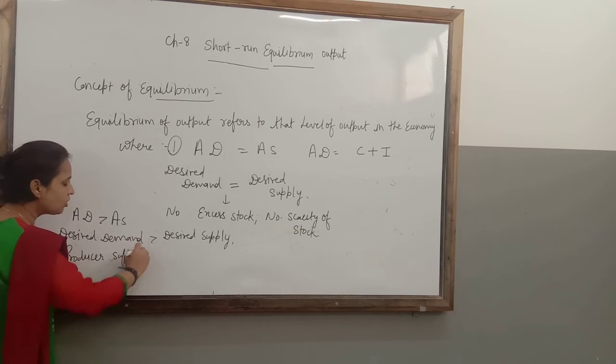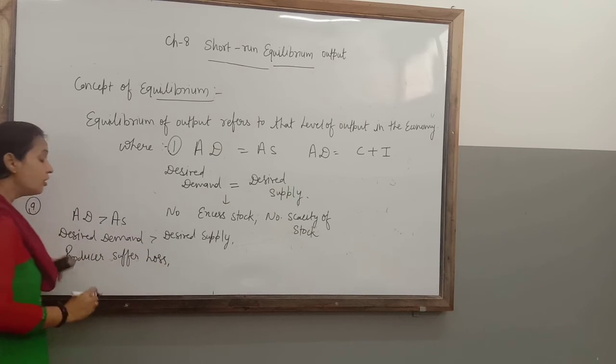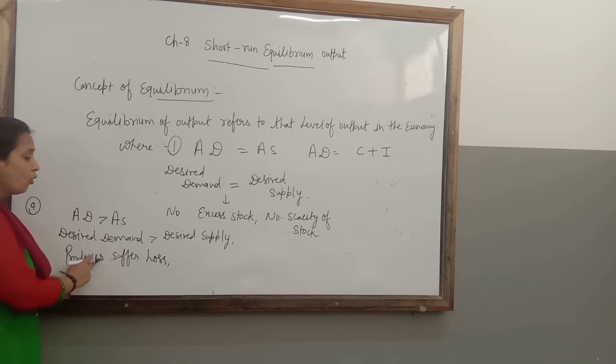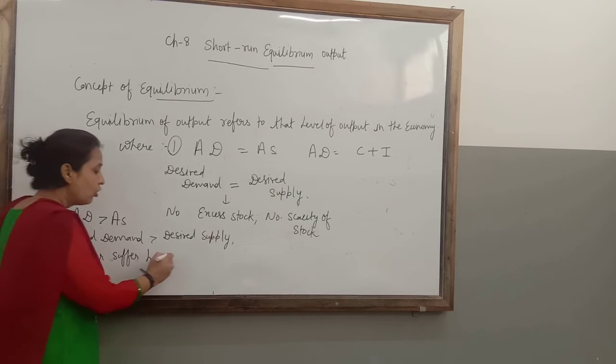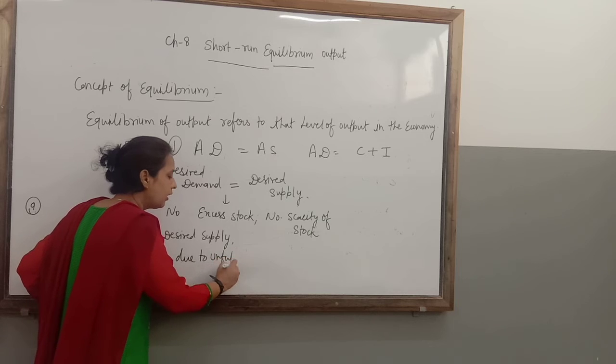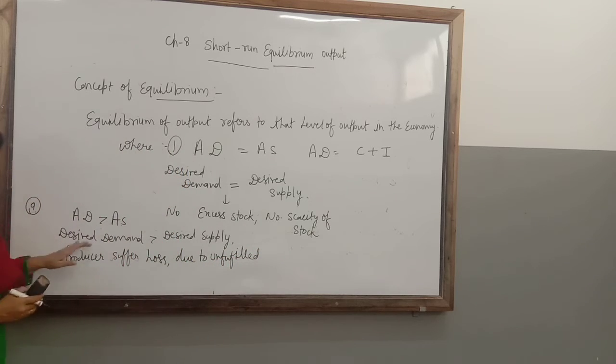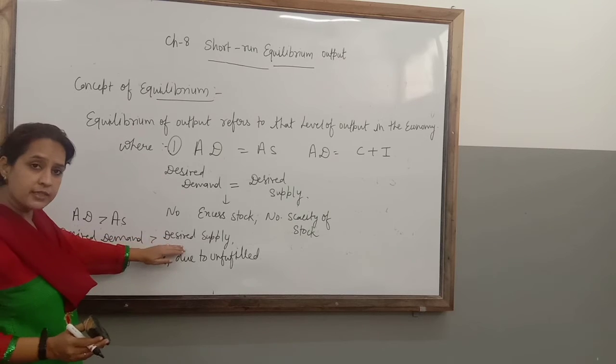Why will it be a loss? Because the producers are not able to fulfill the demand, as demand is higher. Producers suffer loss due to unfulfilled demand. Clear? Because of the scarcity of stock, desired demand is higher and supply is lower.